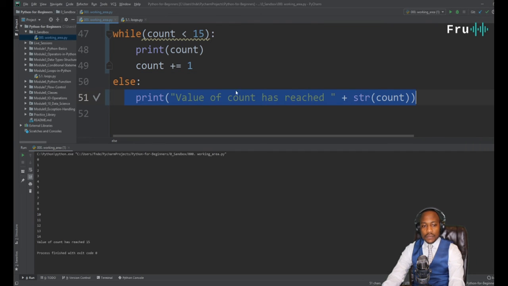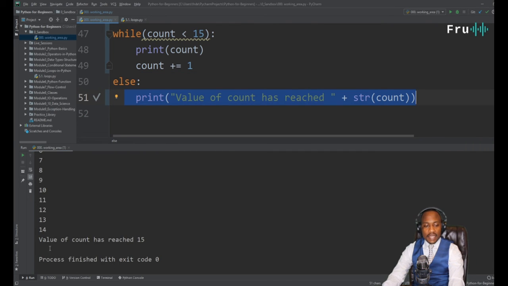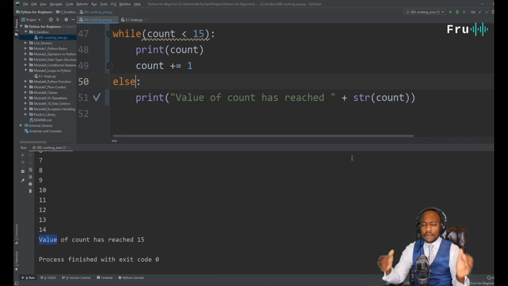Let's go ahead and see that. Now you see, once it reaches that, it goes into that break, which is the else, and then it prints the value of count has reached 15. So very similar to the way we use if statements, guys. With if and else conditions, we can also use else within while conditions.